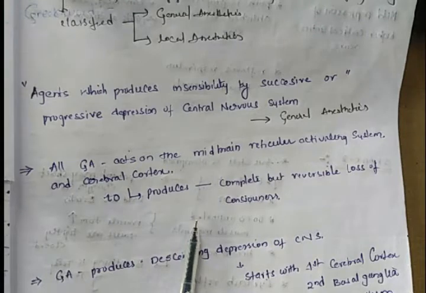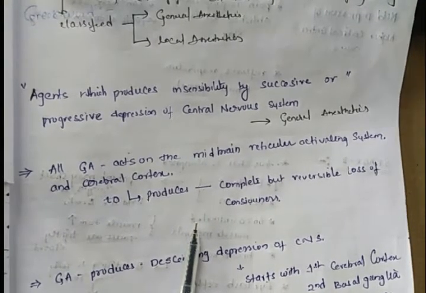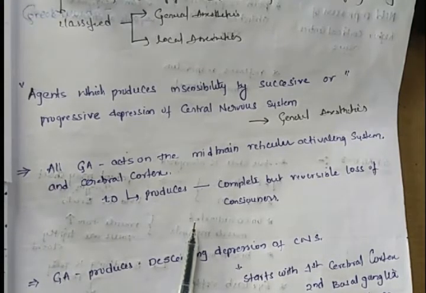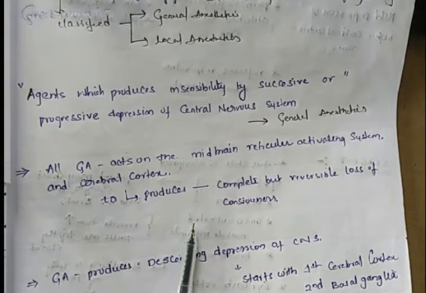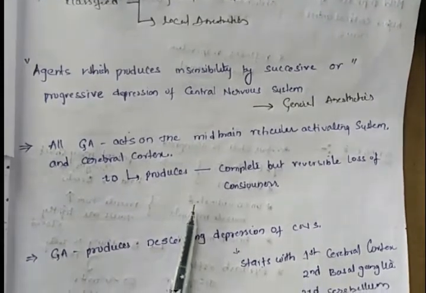The first is the midbrain reticular activating system, and the second is the cerebral cortex, to produce complete but reversible loss of consciousness. This is the area of action of general anesthetics.